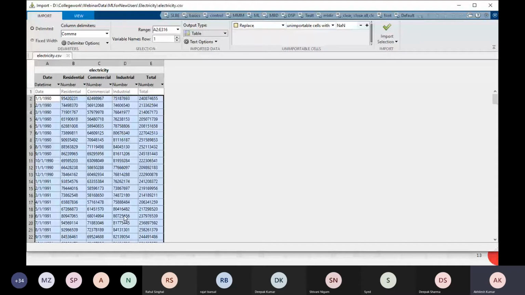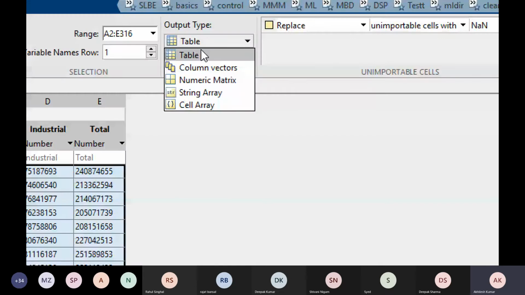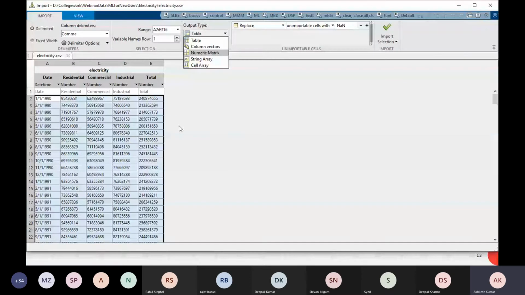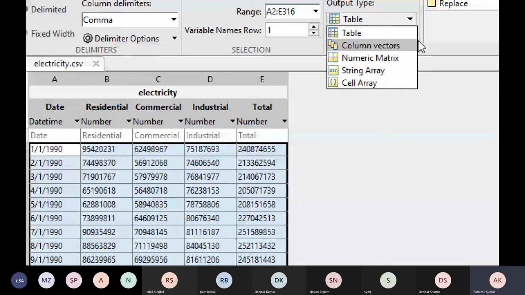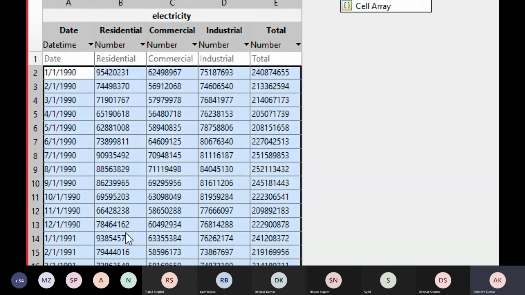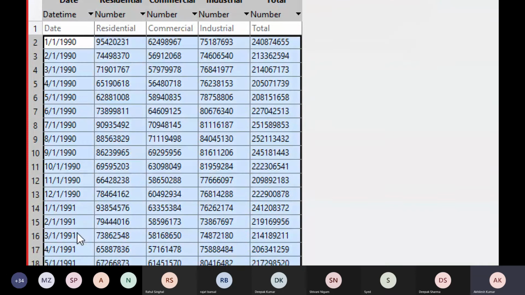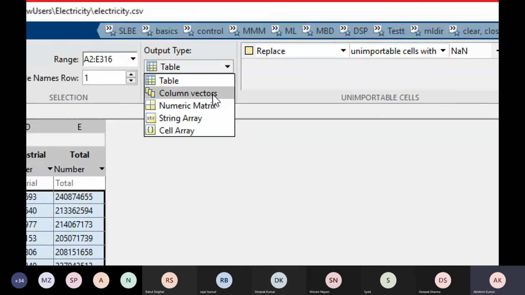Now to import this, first of all, what will be our output type? Let's discuss this. As a table, what is the table, right? If you select table, whatever you see as it is will be imported in MATLAB. Column vectors. In MATLAB, if you have a single row or single column, that is called a vector. So if you choose column vectors, I will get 5 columns. But you choose column vectors when you have numeric data only. I don't have only numeric data. I have date time data as well. So I am not going to choose column vectors.